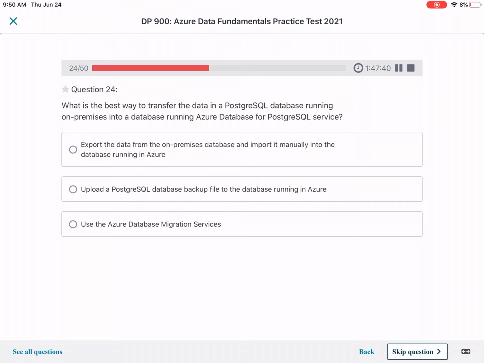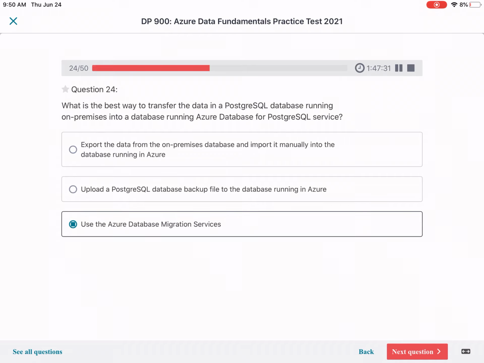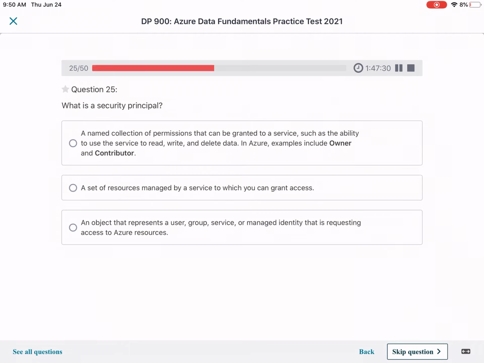What is the best way to transfer data from an on-premises PostgreSQL database to the Azure Database for PostgreSQL service? We need to use the Azure Database Migration Service. That will be the best or quickest option.